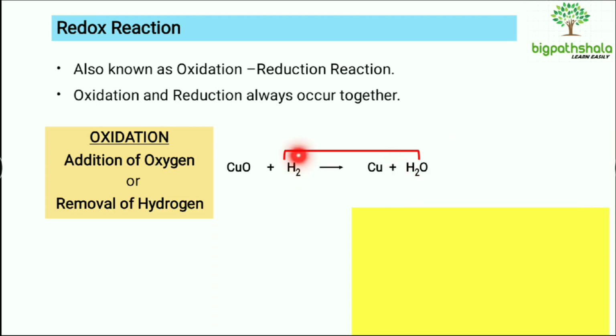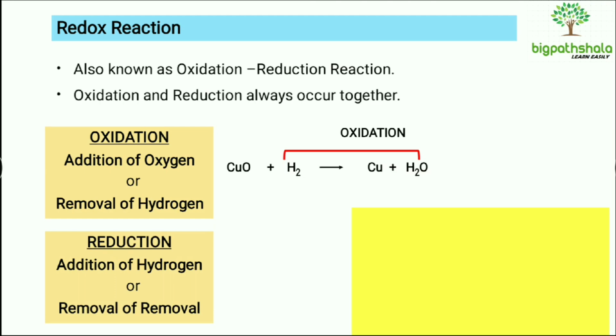So, here addition of oxygen is taking place, that is why it will be known as oxidation. We can also say that H2 is being oxidized over here due to the addition of oxygen, right.